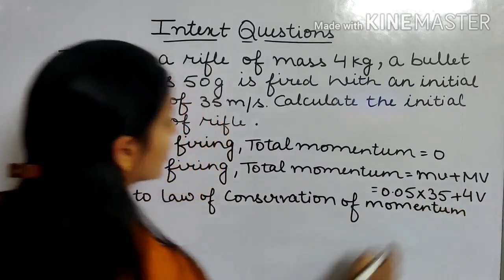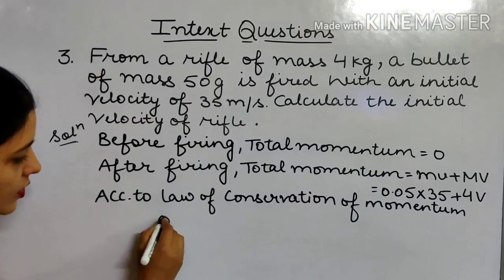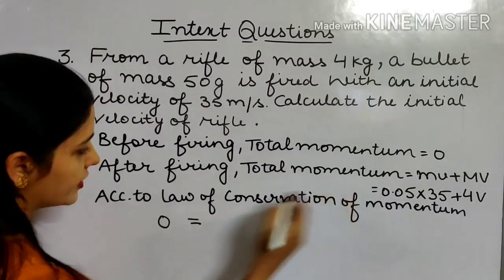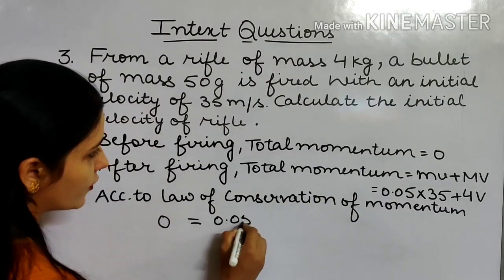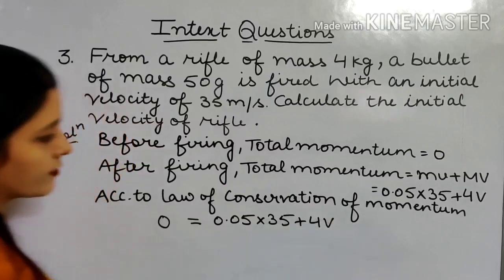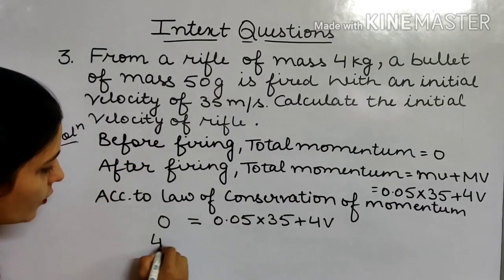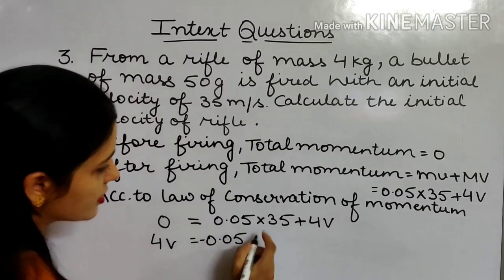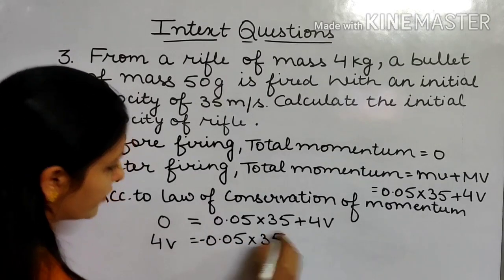total momentum before firing, that is 0, is equal to total momentum after firing, that is 0.05 multiplied by 35 plus 4V. Or you can write 4V is equal to minus 0.05 multiplied by 35.